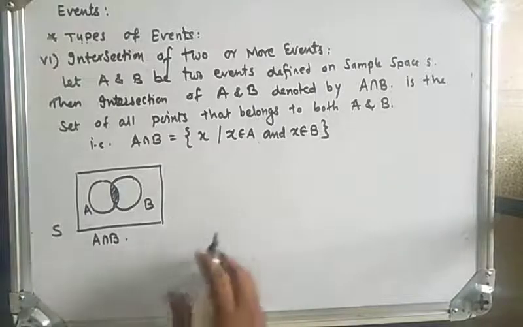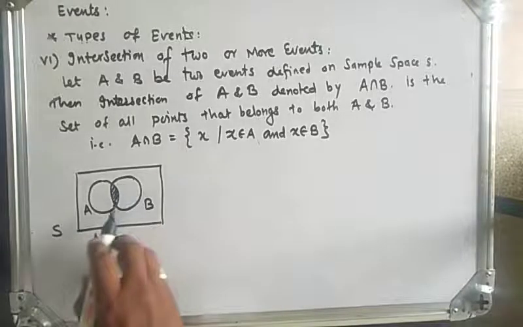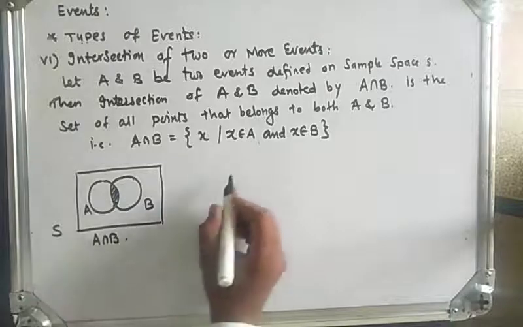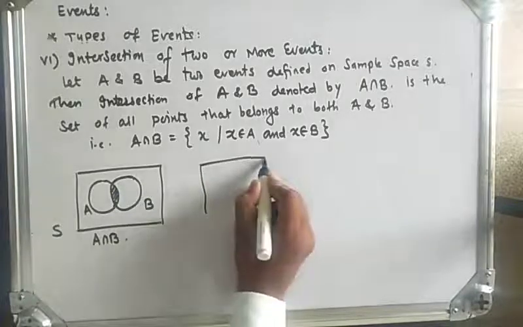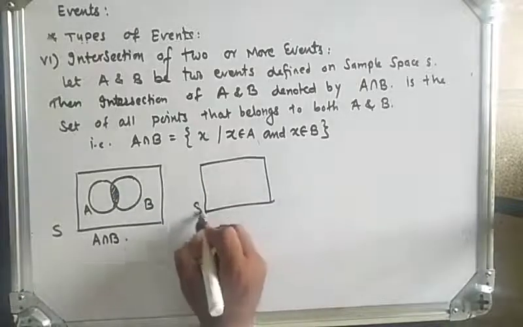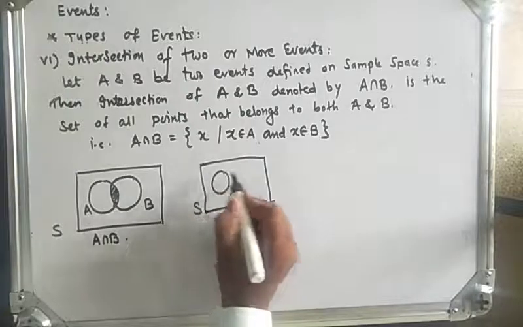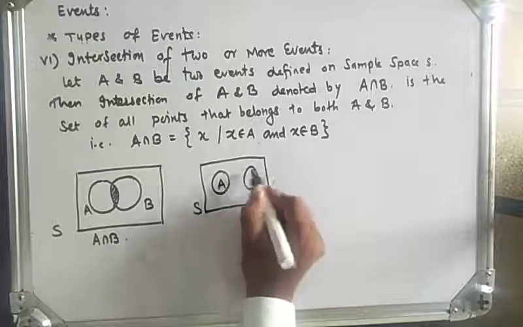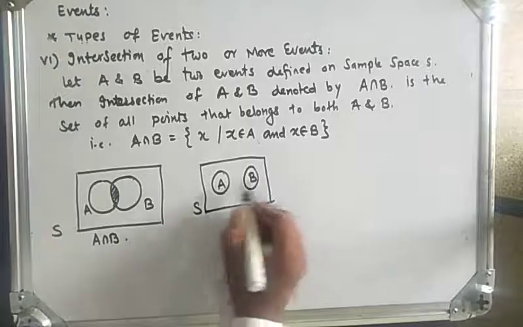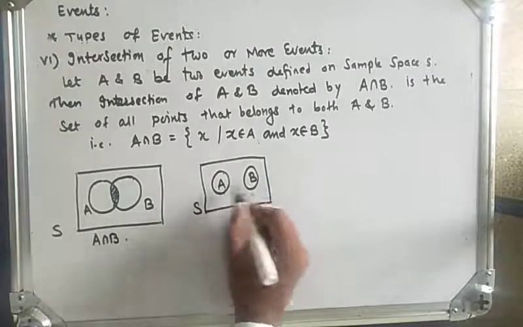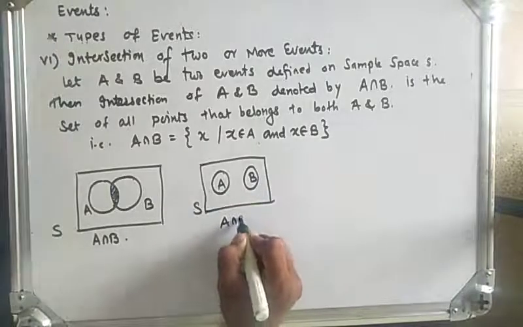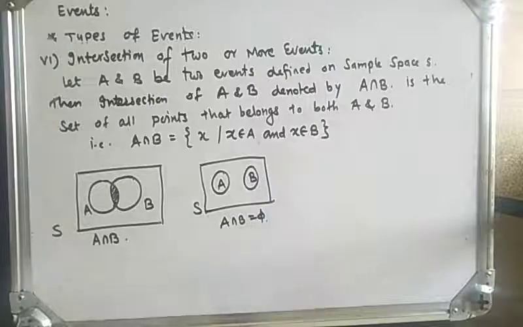Suppose these two events are disjoint. So what will be the intersection? Here again this is sample space S, this is event A and this is event B. There is no common point between the two events, so A intersection B will be empty here.